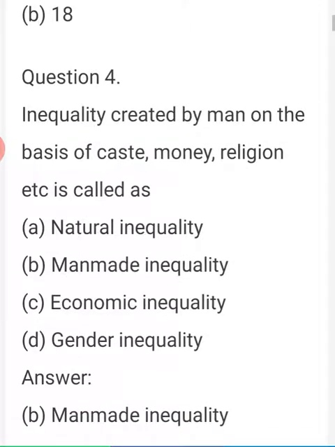Fourth question, inequality created by man on the basis of caste, money, religion, etc. is called as. Option A, natural inequality. Option B, man-made inequality. Option C, economic inequality. Option D, gender inequality. Okay, the correct answer is option B, man-made inequality.